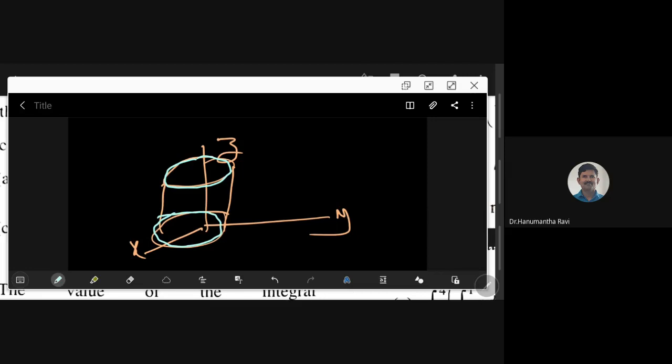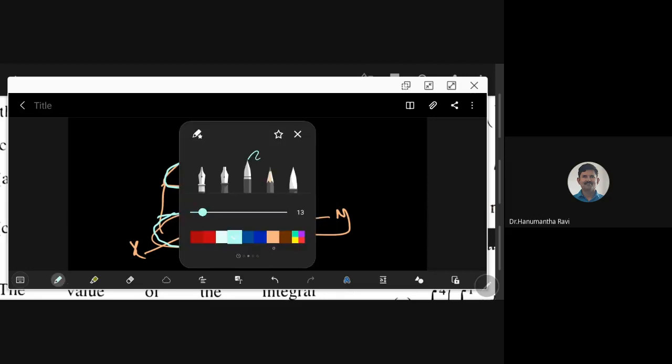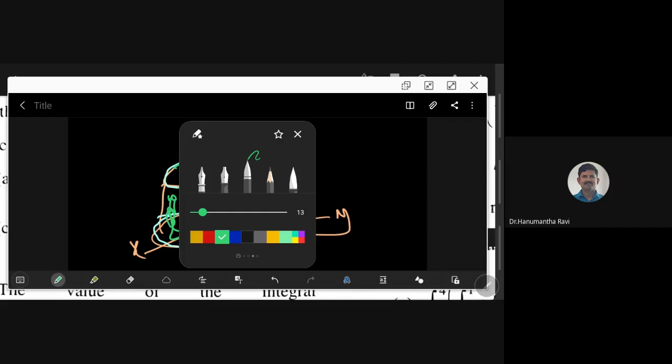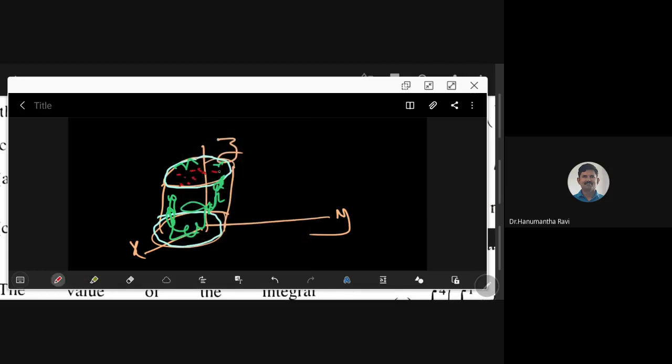When you talk about surface, this whole thing is a surface. This is the surface, inside and outside, and in between this surface is enclosing some volume inside.